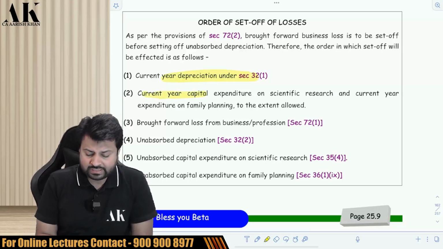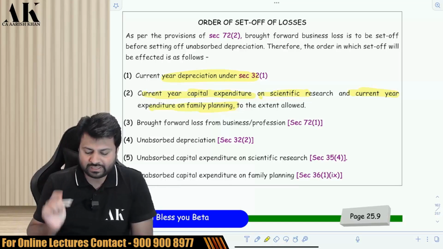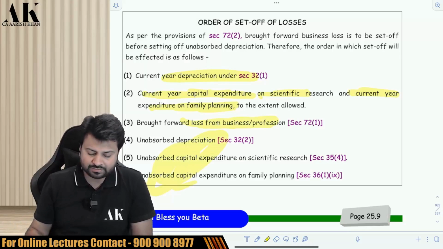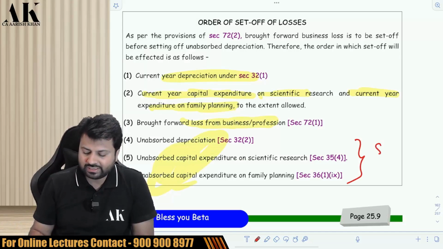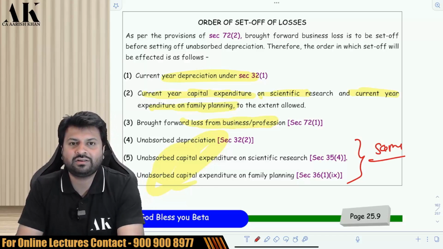Then you will always take the current year capital expenditure on scientific research and the current year expenditure on family planning. Always remember, you will take first of all the current year expenditures, and then you will take the losses, and then you can take the unabsorbed depreciation, unabsorbed capital expenditure and unabsorbed family planning, because these three are almost treated in the same manner. Okay, this is what the chapter of set off and carry forward is all about.